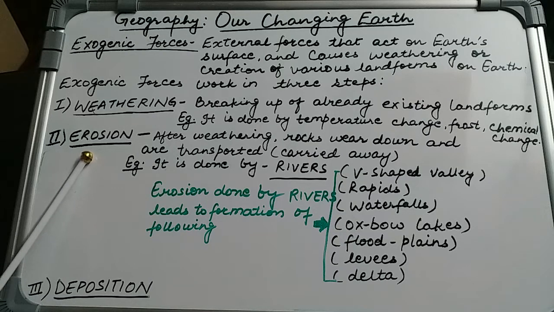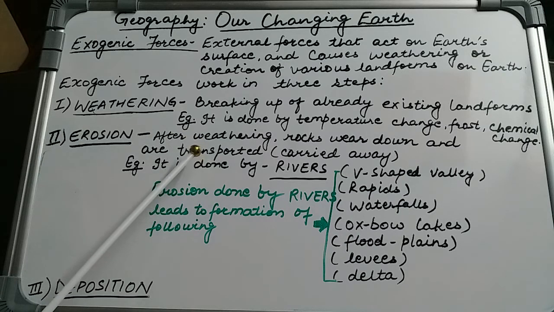So, after weathering, the rocks wear down and then they are transported. Because after weathering the rocks are smaller in size, sometimes they even turn into the smallest bit of a particular substance. Therefore, it is very easy to carry them away. It is very easy for them to be transported, and it is done by rivers, ice, wind, and sea waves. Let us talk about the rivers first.